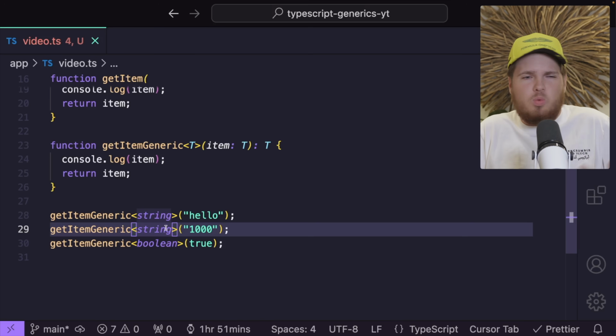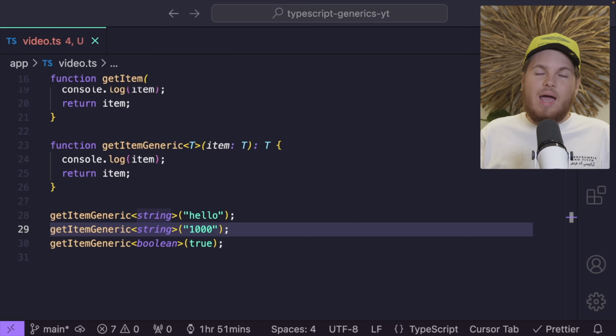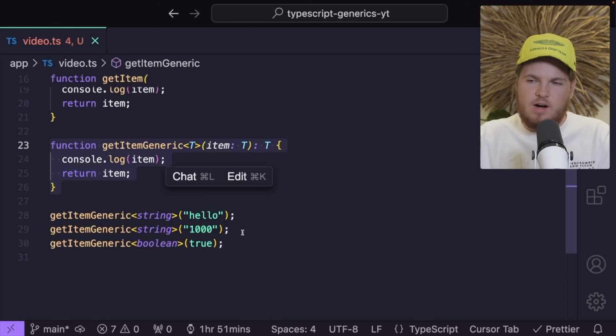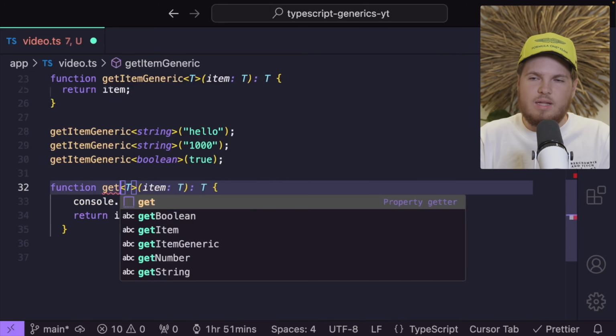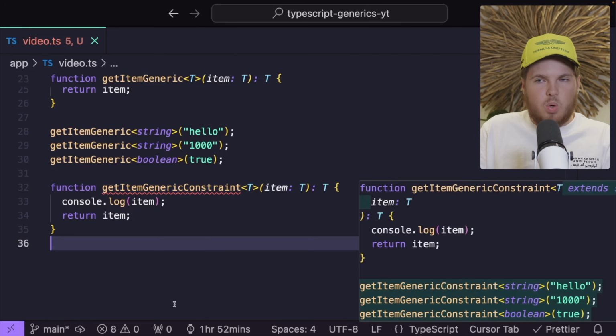But sometimes you want to limit the amount or the types which the user can pass. Well, if this is the case, then we can now add a constraint to our generic type parameter. Let me show it to you. Let's again copy this function. Then I will rename it to getItemGenericConstraint. And right now the code is the same, right? Nothing has changed. Only the name has changed.